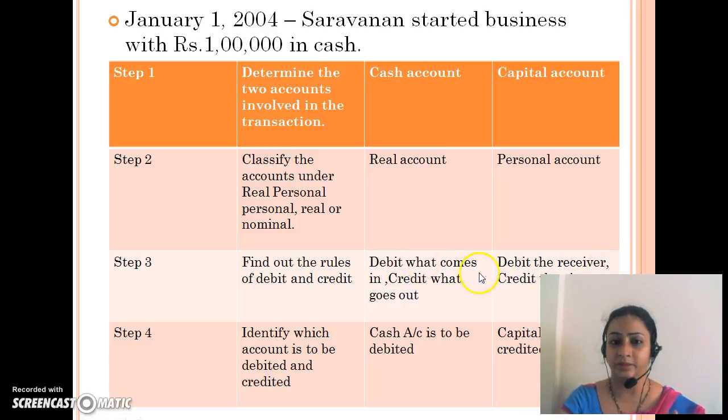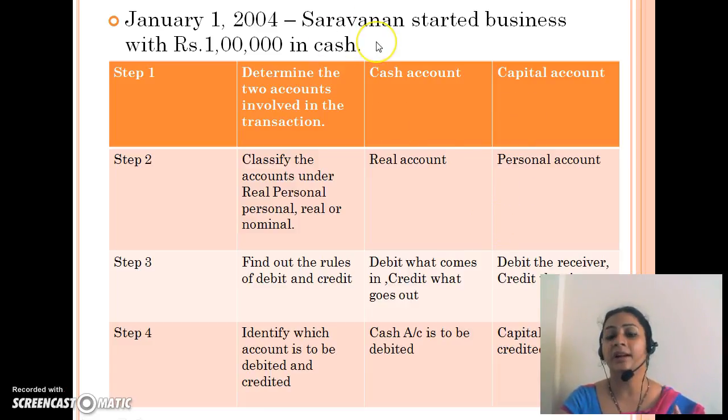Now how to apply these rules? As it is debit what comes in, credit what goes out, here what is coming in? Cash is coming in. So what are you going to do? You are going to debit the cash. Now for the personal account, that is the capital account, the rule is debit the receiver, credit the giver. Here, are you the receiver or are you the giver?